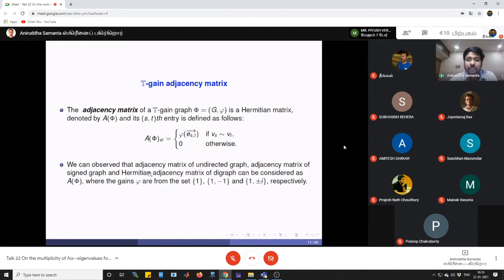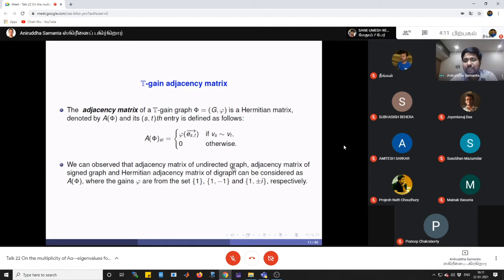Now here we can see that if our phi is the identity function, meaning every time we get the value 1, then this is nothing but the adjacency matrix of our undirected graph. If phi takes values plus or minus 1, then we get the adjacency matrix of a signed graph.